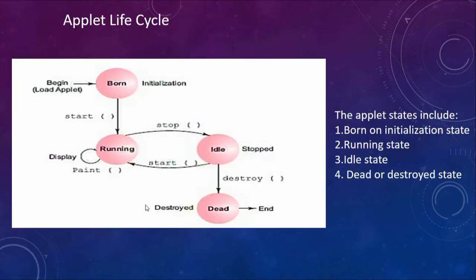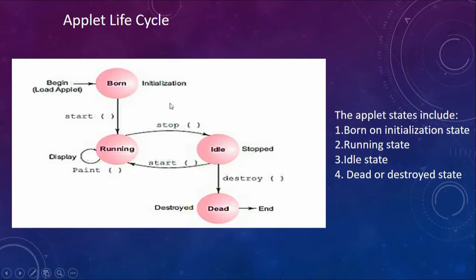Before we actually see the applet program, let me tell you how the applet works. I am talking about the applet life cycle. Whenever you create an applet, whenever the web page is loaded, we say that the applet is in the born state. Initialization of all the parameters in the applet takes place during the born state.